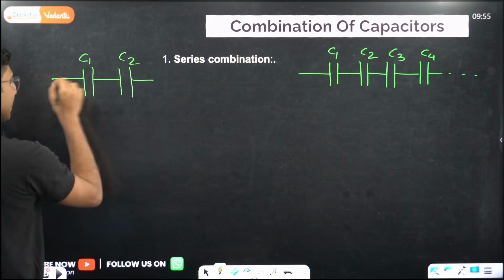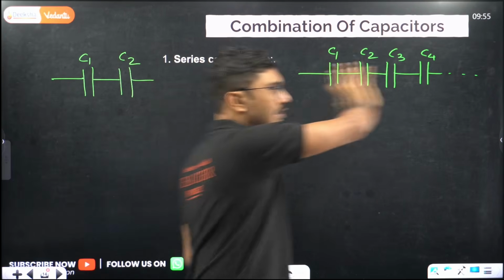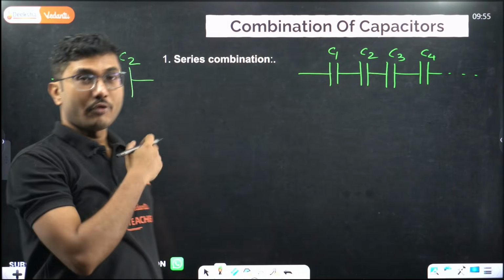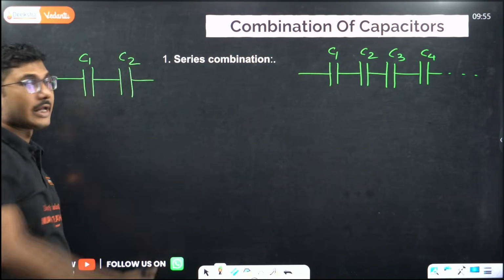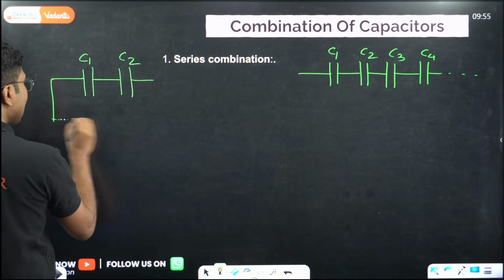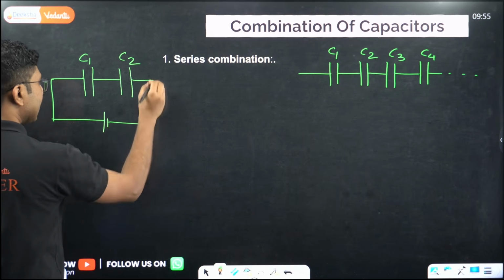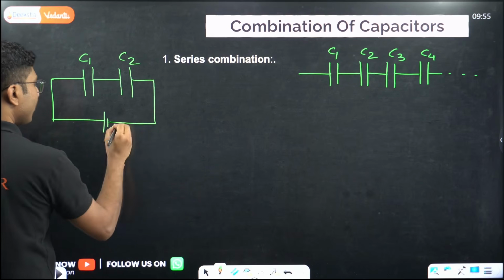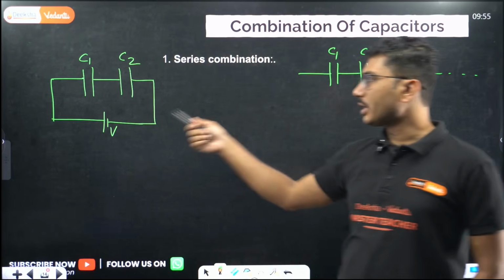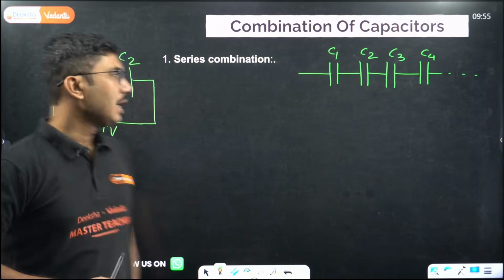This is the general series combination. First we will derive the theory for two capacitors, then we will generalize for n capacitors. C1 and C2 are connected in series, and whenever you are connecting in series, there has to be some source. So this voltage source V is connected with the capacitors. Now how to do that?